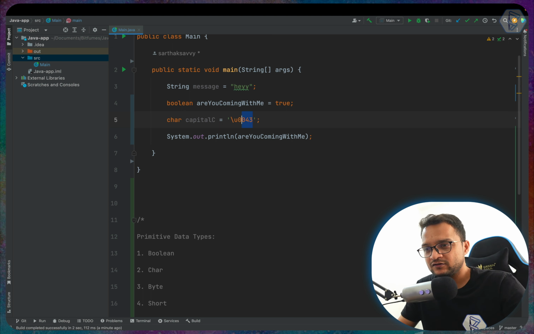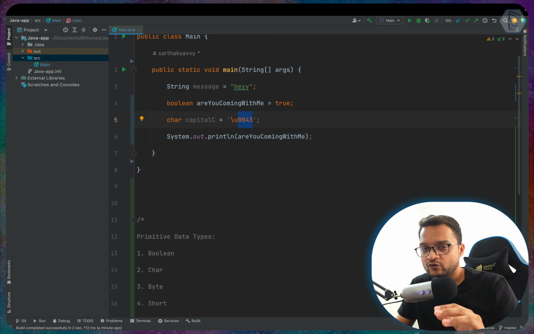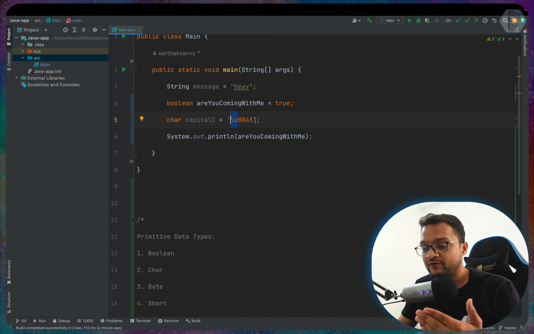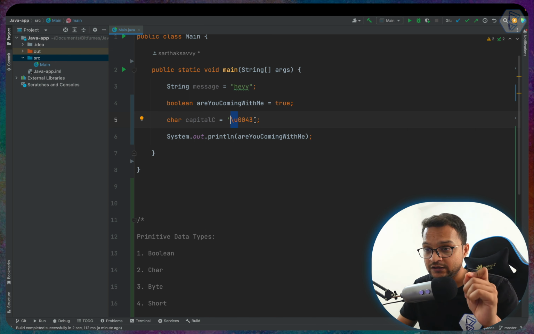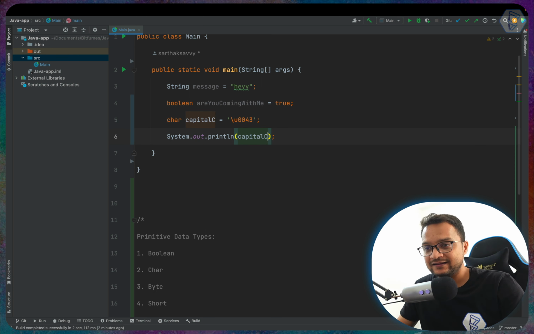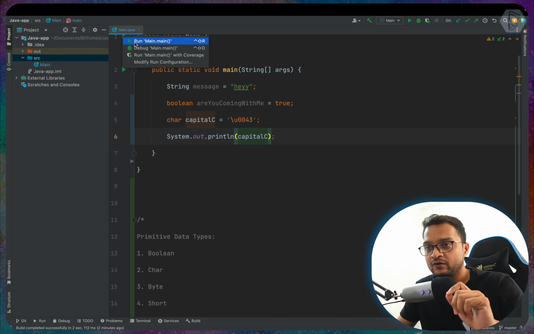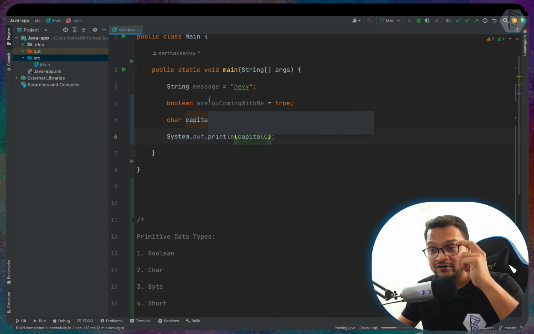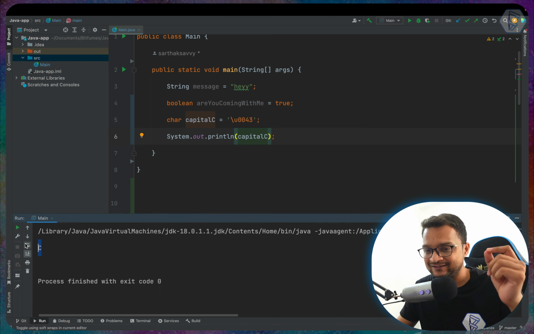So what is this 0043? 0043 is actually the Unicode for C, the capital C especially. This backslash and U represent that, hey, whatever I have defined is actually a Unicode. Now I'm going to print this capital C variable which we have created, and then run this main function and see what we are getting. Exactly, we are getting the capital C.